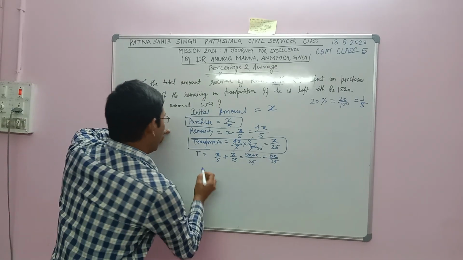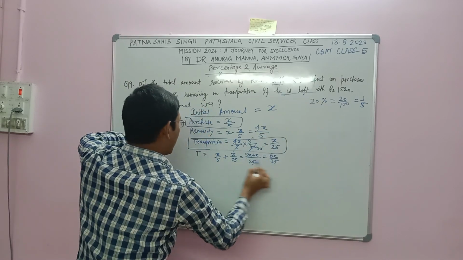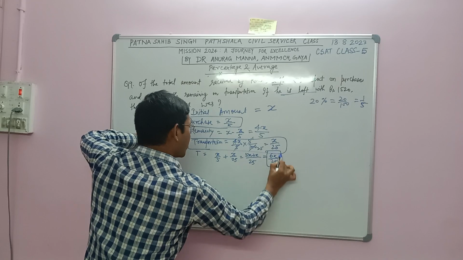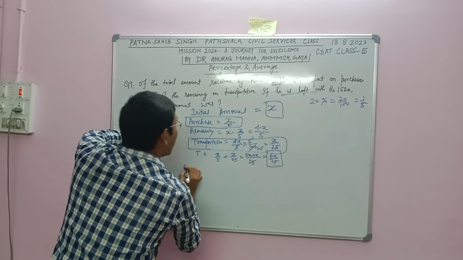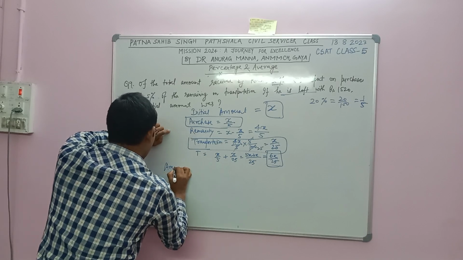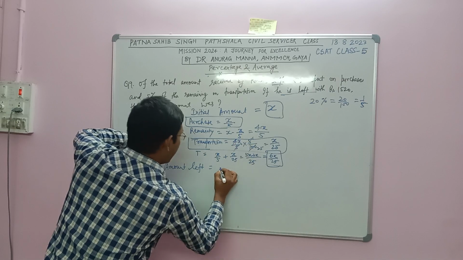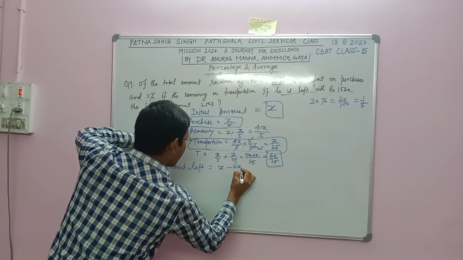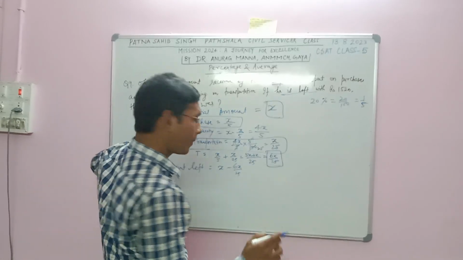So total expenditure is 6X by 25, and initial amount was X. So amount left will be X minus 6X by 25. Understood?